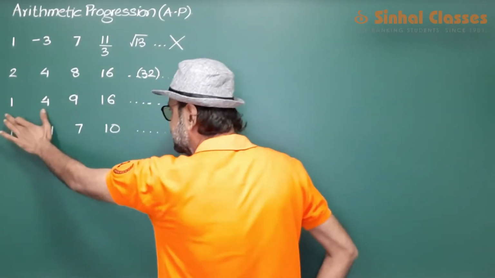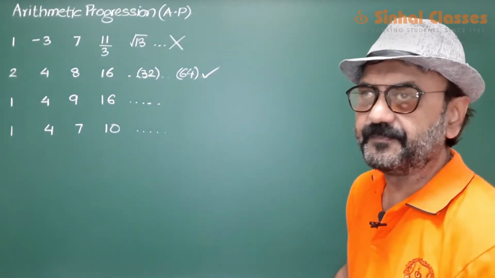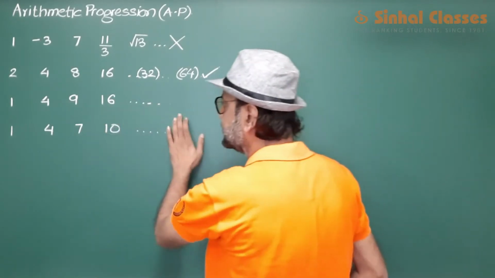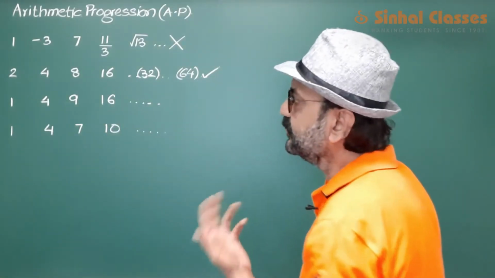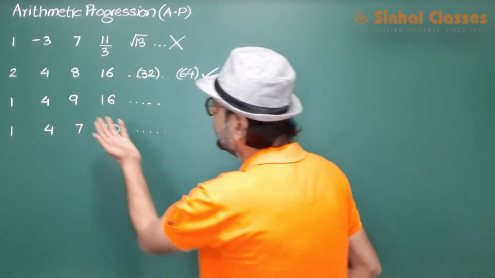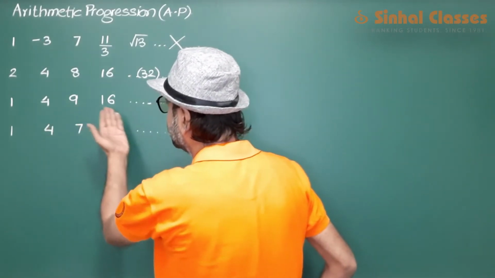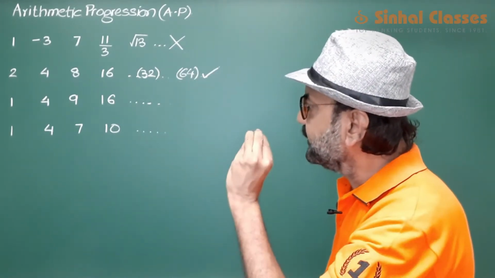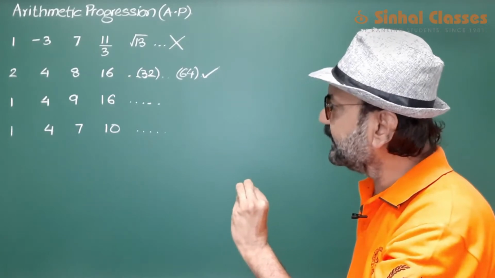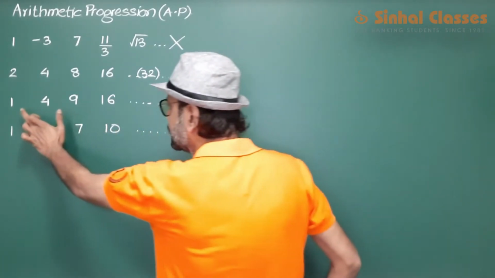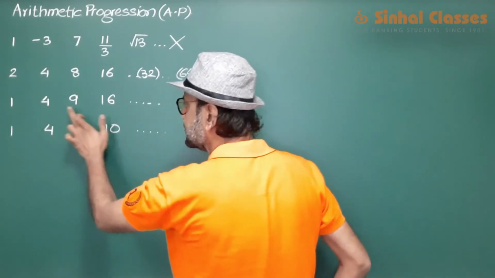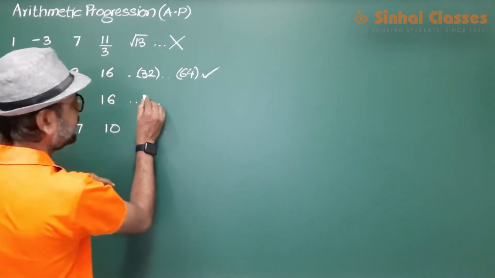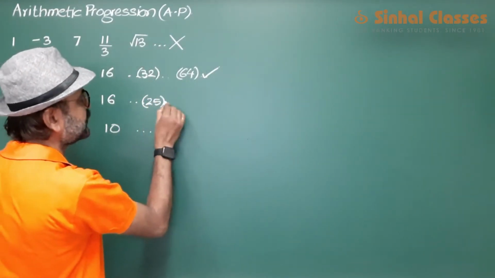Let us take this list of numbers: 1, 4, 9 and 16. Is it possible for us to predict the number that will come after 16? At first glance, you may wonder what should come after 16. But with a little attention, we realize that this is the square of 1, this is the square of 2, this is the square of 3, this is the square of 4. So the next number should be the square of 5, and the number after that should be the square of 6.